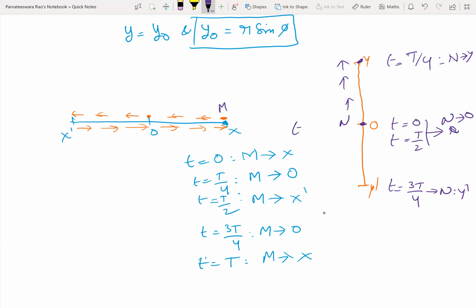Again at t equal to capital T, N will be back at O.